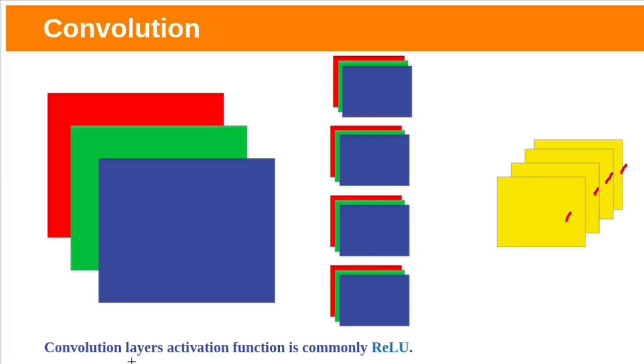In convolution layers, the activation function is commonly ReLU. This ReLU introduces non-linearity. It replaces all negative values by zeros. As the convolution kernel slides along the input matrix for the layer, convolution generates feature maps. These feature maps are given to the next layer as input. Generally, convolution is followed by other layers such as pooling and fully connected layers.